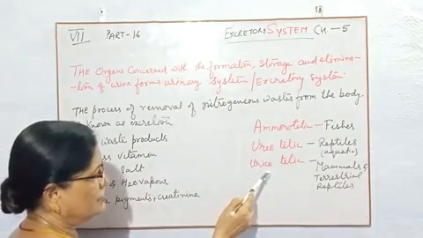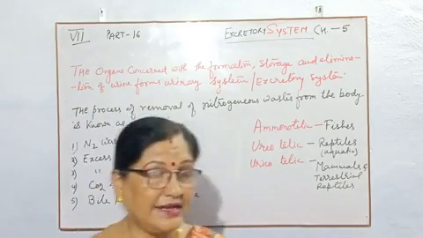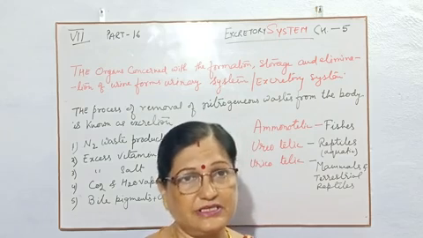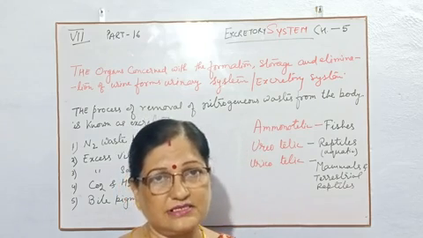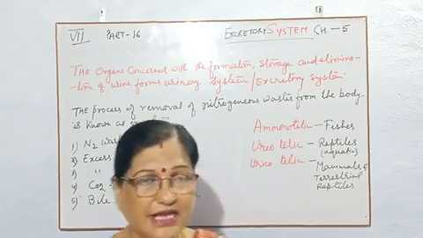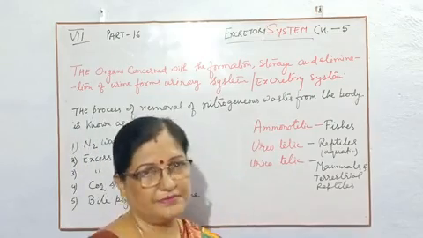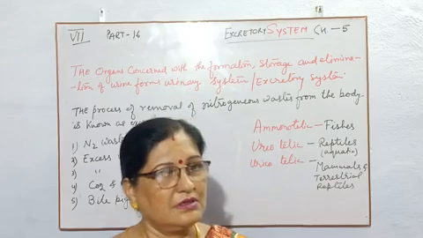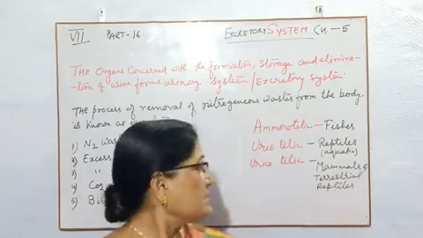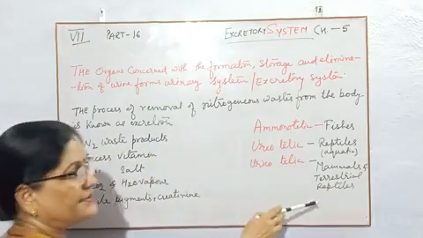Third one, uricotelic. Uricotelic means the animals that release their excretory material in the form of uric acid, because uric acid is less harmful than ammonia and urea. In the uricotelic animals, the examples are all the mammals and terrestrial reptiles.